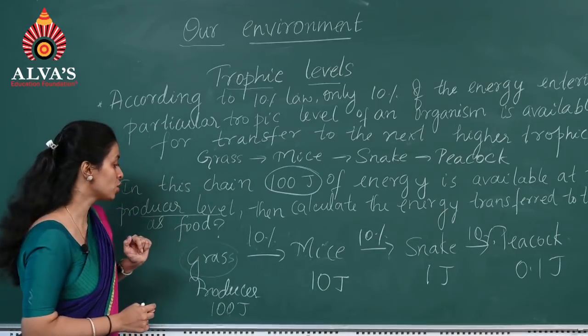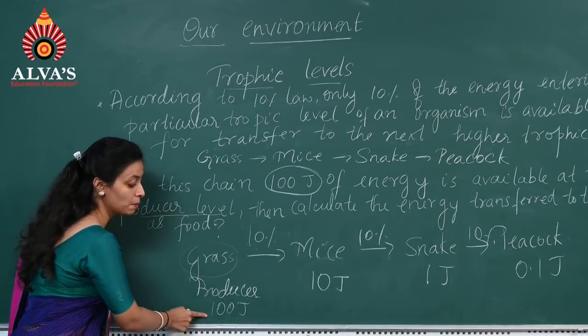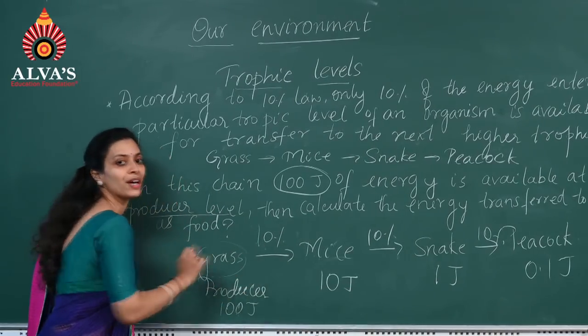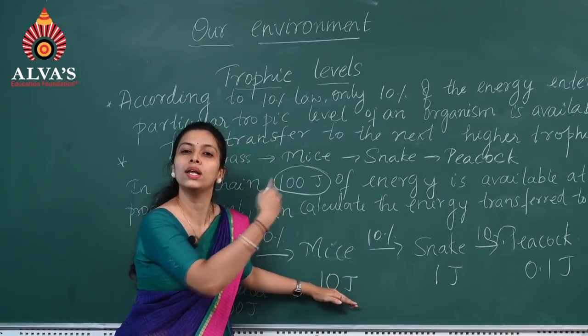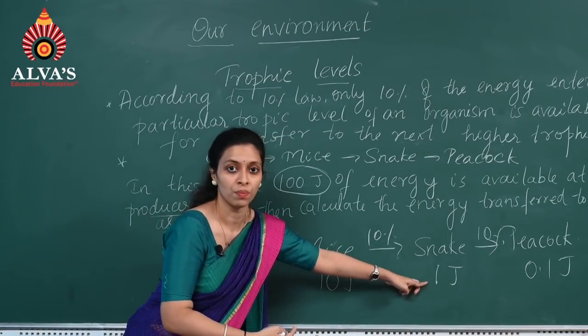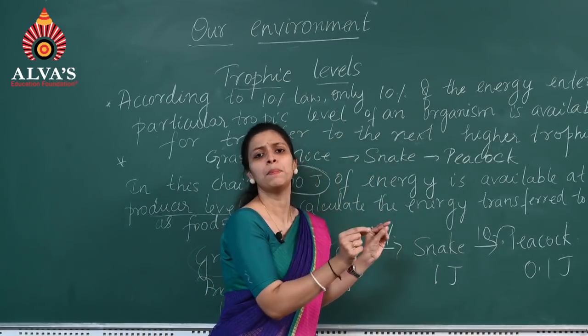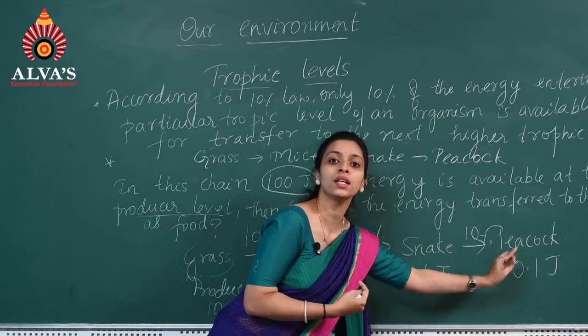So if 100 joules is 100%, we have to pass only the 10%. So 10 joules is passed to the next trophic level. Again, out of 10 joules, if you are giving only 10%, then it is 1 joule. And even here, if out of 1 joule only 10% is passed to the next trophic level, that is 0.1 joules.